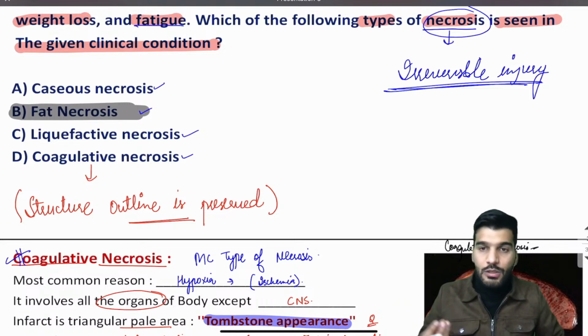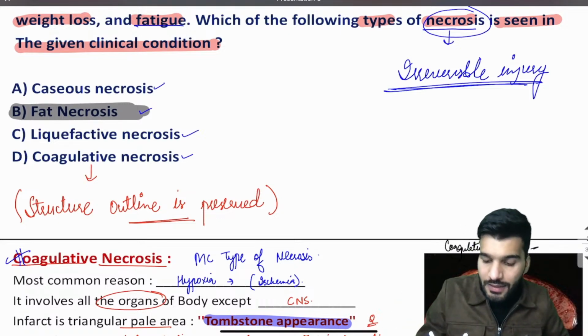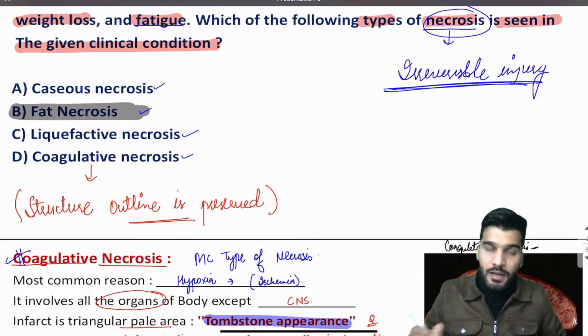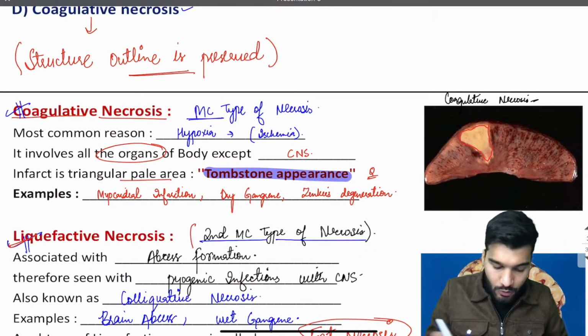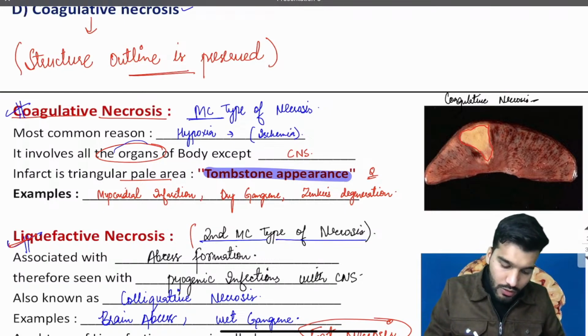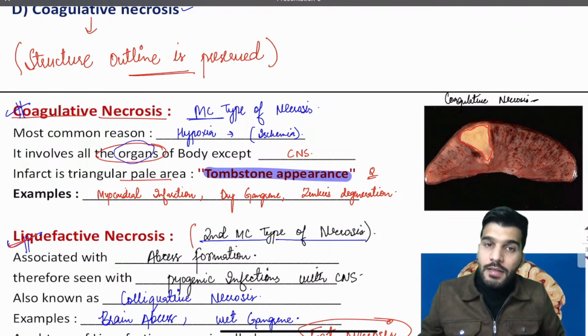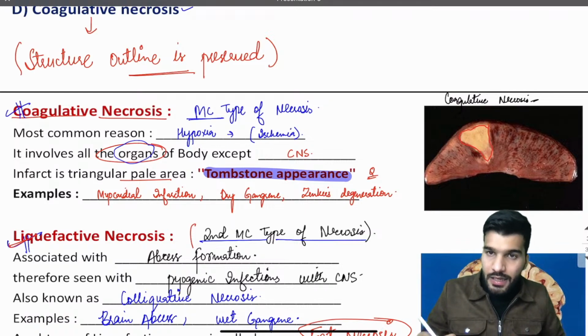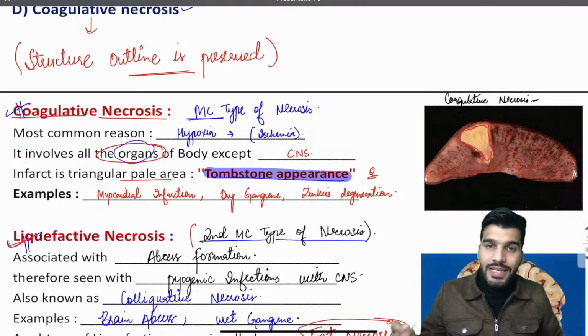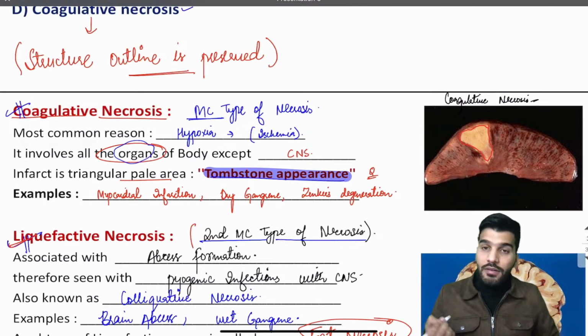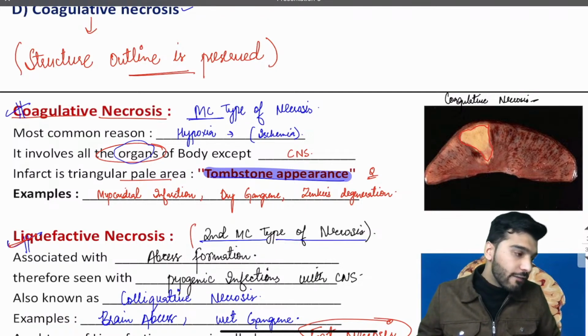Cell changes are happening, nuclear changes are happening, eventually the cell is dying. This is an irreversible injury. The most common type is going to be coagulative necrosis. Coagulative necrosis is seen in all the organs of the body except the CNS. The infarct is a triangular pale area giving a stone appearance. That's going to be the most important point from this type of necrosis. MI, dry gangrene, and Zenker's degeneration in typhoid and enteric fever are classical examples of coagulative necrosis.